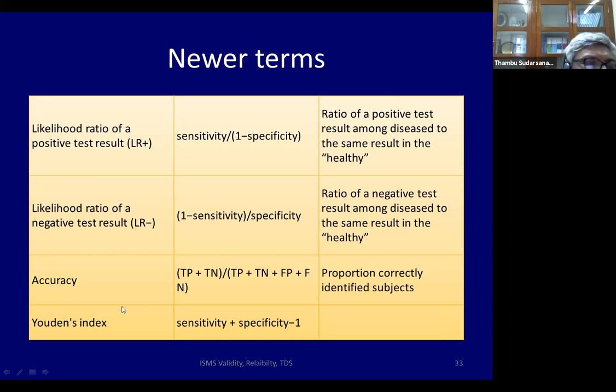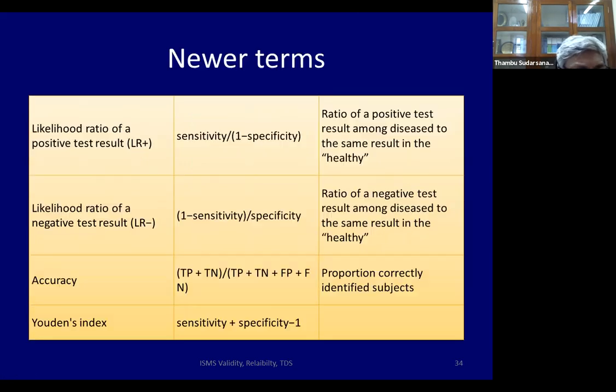Now, accuracy. Accuracy is the true positive plus the true negative divided by all the 4 squares put together. So the upper A square and the D square together are the true positive plus true negative. The denominator is A plus B plus C plus D. So this is the proportion of correctly identified subjects. This is called accuracy. I'm also going to talk a little bit later about Youden's index, which is sensitivity plus specificity minus 1. I will come back to this.